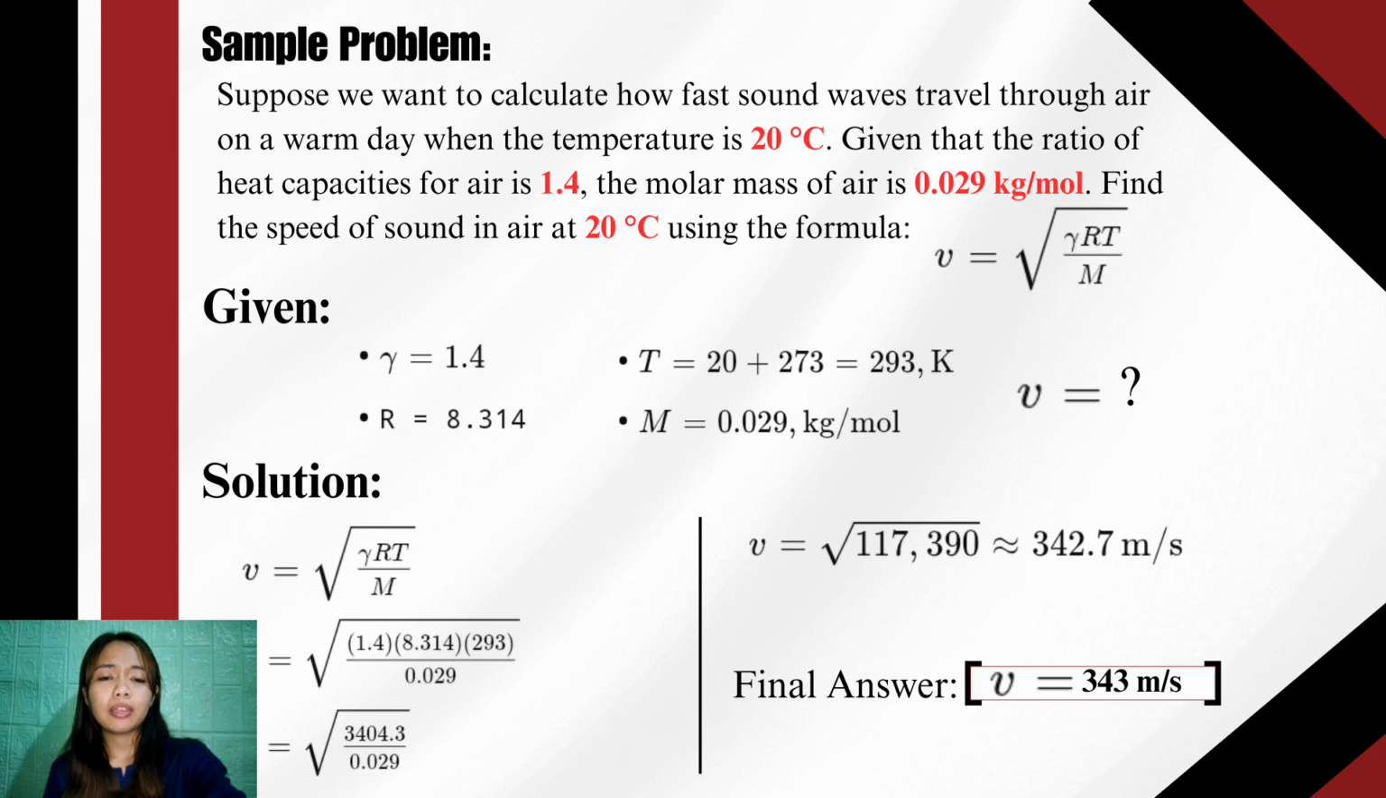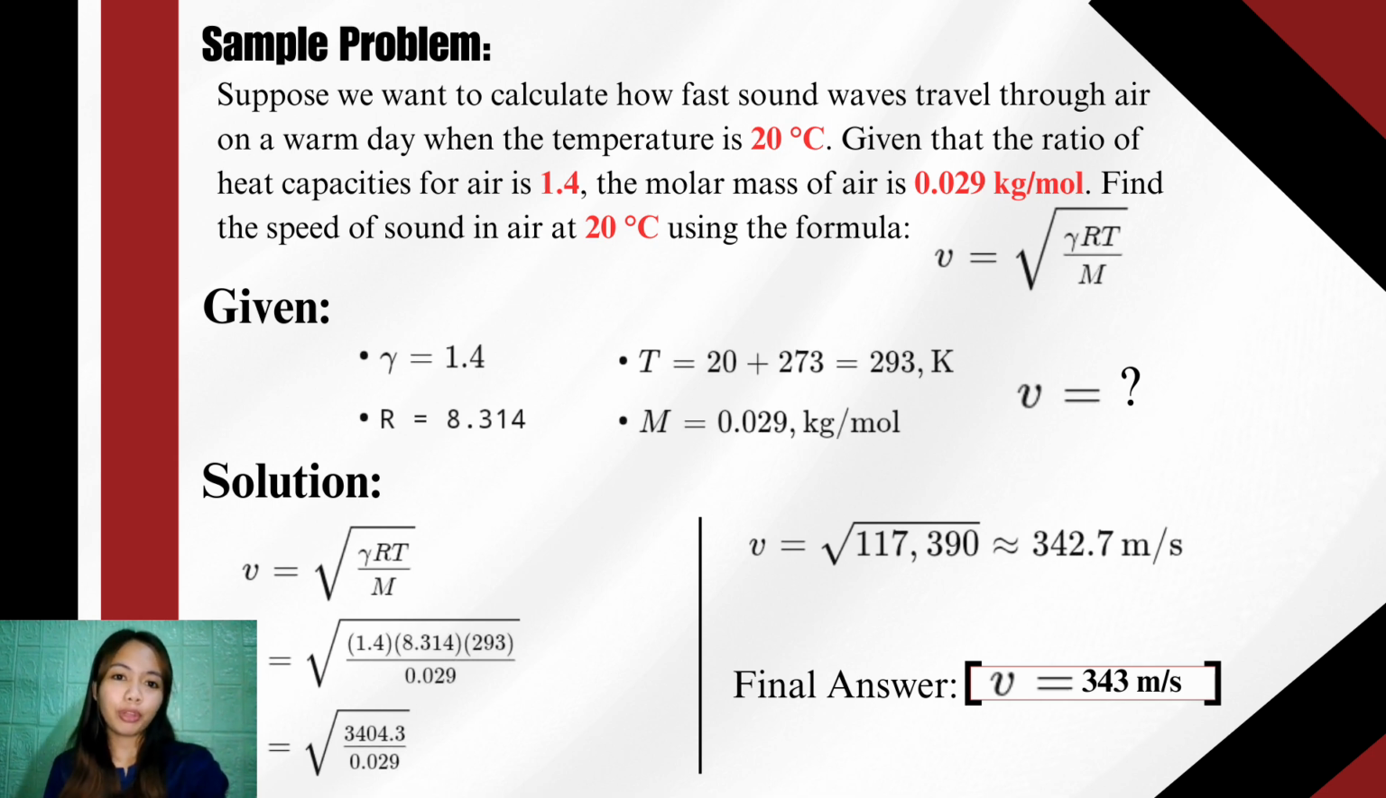3,403.3 divided by 0.029 is roughly around 117,390. Now take the square root. The square root of 117,390, which gives the speed of sound, is about 342.7 meters per second. To round to a practical value, we can round this to 343 meters per second.